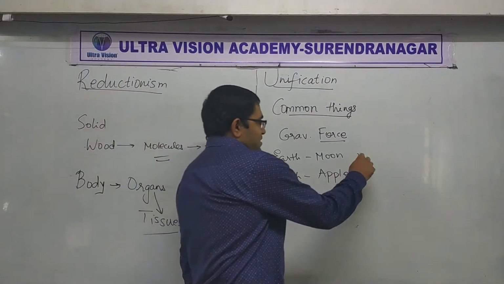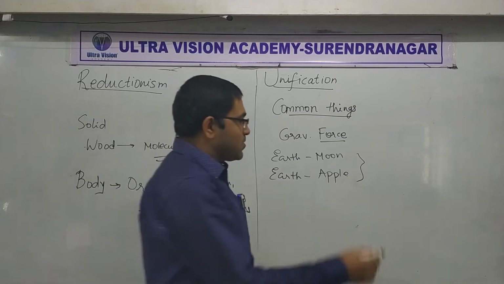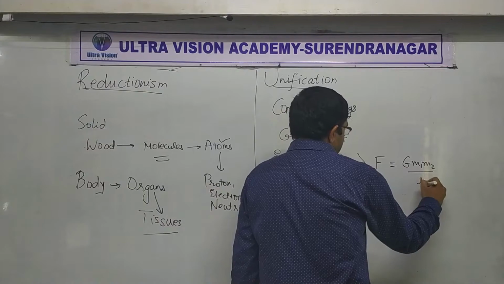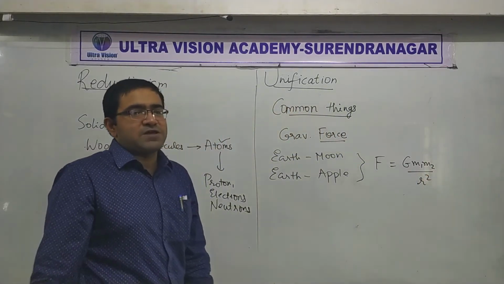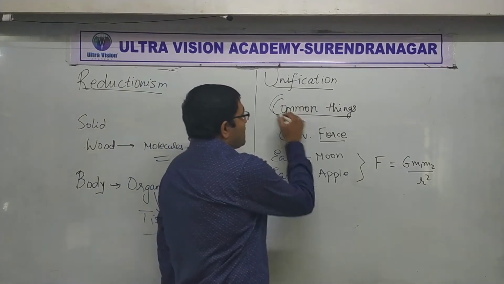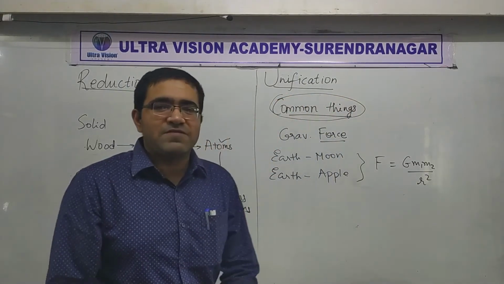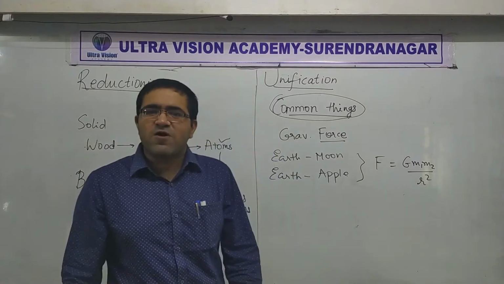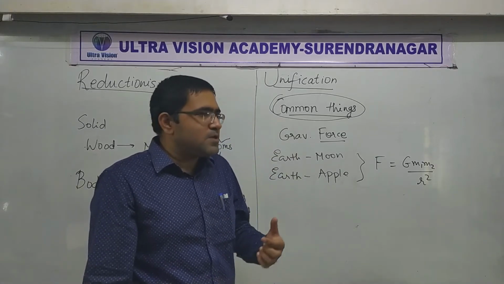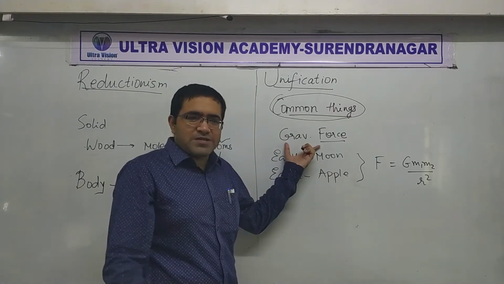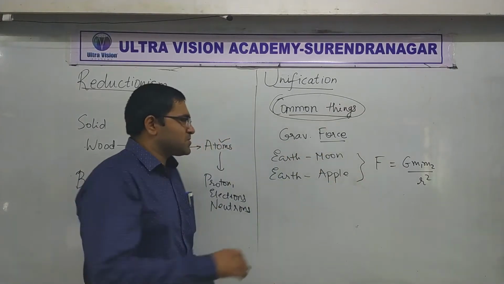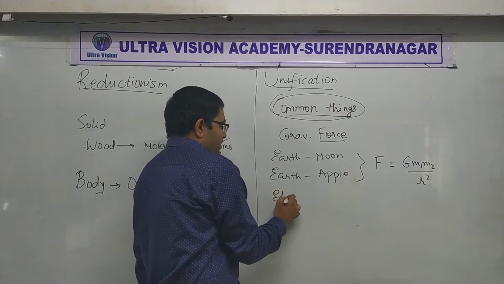So the same thing here as well. Also, both of these go by the same formula that you have learned in 9th standard. The gravitational force goes by the same formula. So this is what I am saying. There are often some common things everywhere in nature. It's not like for every situation nature has made a different rule or law. No. Gravitational force is common at so many places. Okay, so like this, suppose you think of electromagnetic force.